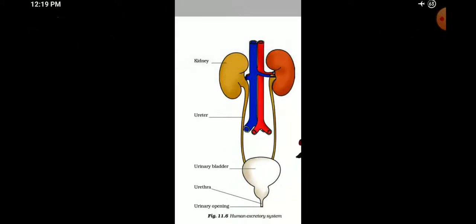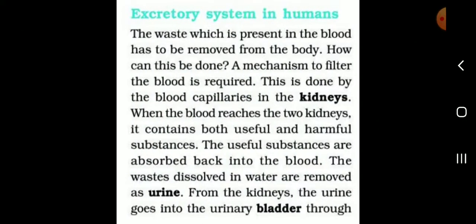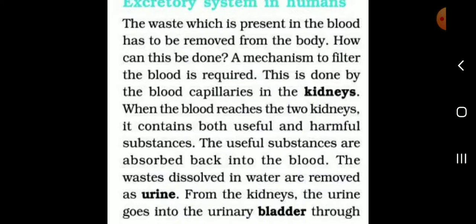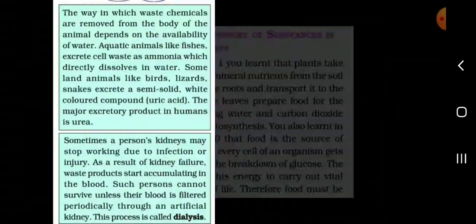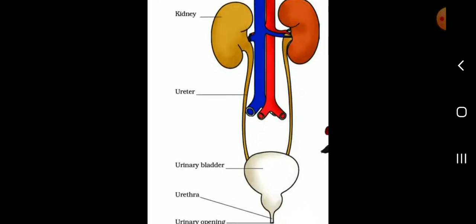Listen, one second, students. The excretory system in humans. This one is a five mark question. The excretory system in humans. The answer is, listen, the kidneys. The mechanism to filter the blood is required. This one is up to the diagram also, a human excretory system.